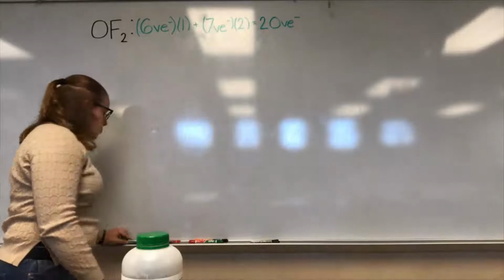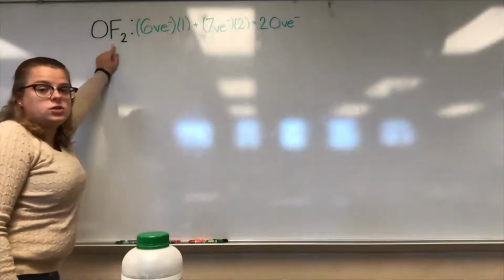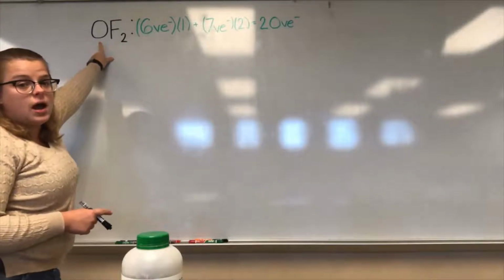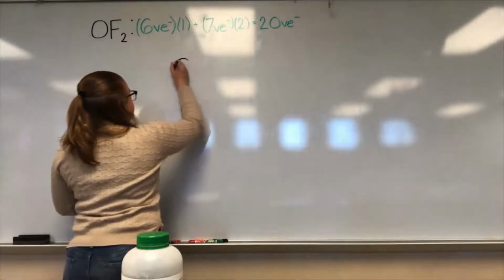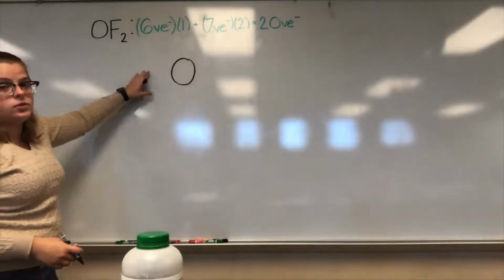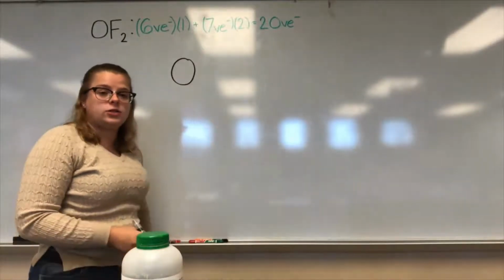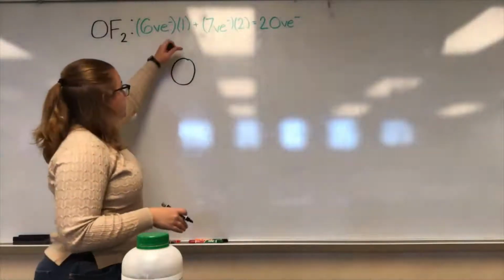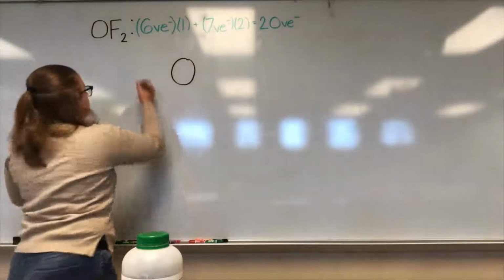Second step is to determine which one is our center atom and place that in the center. If we have 1 oxygen and 2 fluorines, the one that always has 1 is oxygen. So the oxygen is always going to be our center atom for this compound. And then we're going to use our surrounding atoms to put around the oxygen. Now remember, when we were doing the ionic compounds electron dot notation, we talked about that boxing. So we have to put something here, here, here, or here. If we have 2 fluorines, we've got to put 2 fluorines.